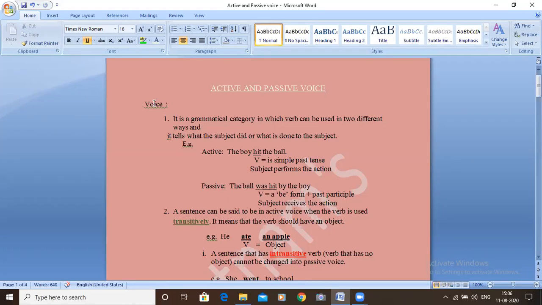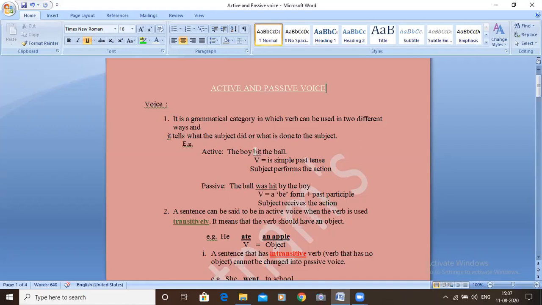Voice. Let's first of all define what a voice is. Voice is a grammatical category in which a verb can be used in two different ways. It tells what the subject did or what is done to the subject. That is voice. See, active voice: the boy hit the ball. Passive voice: the ball was hit by the boy.